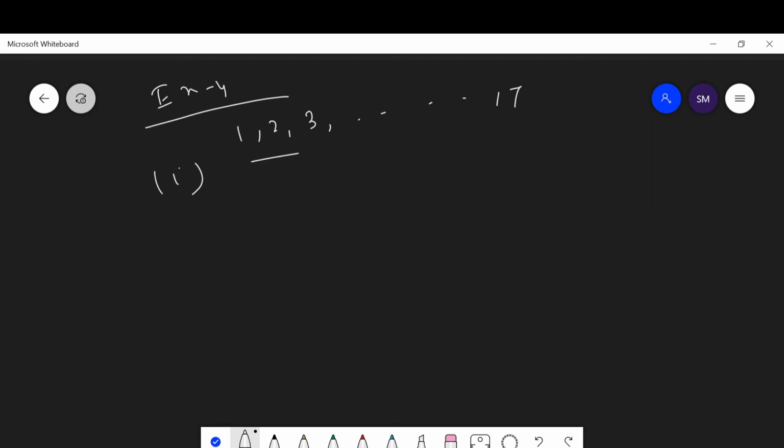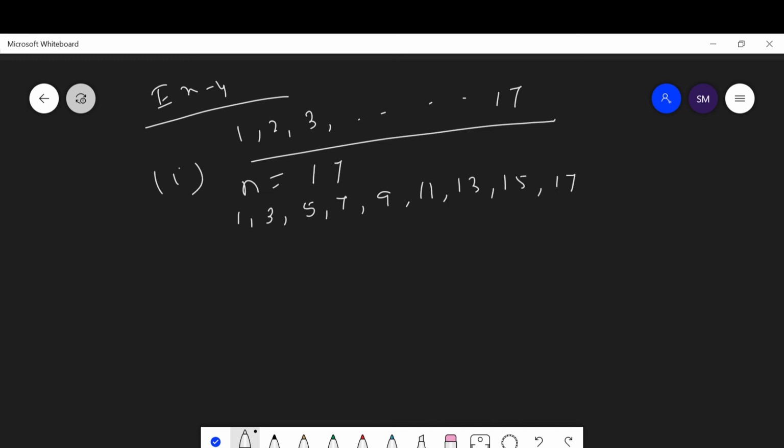There are 17 cards, so the total number of outcomes is 17. Out of 17, the odd numbers are 1, 3, 5, 7, 9, 11, 13, 15, 17. So the number of favorable outcomes is 9.